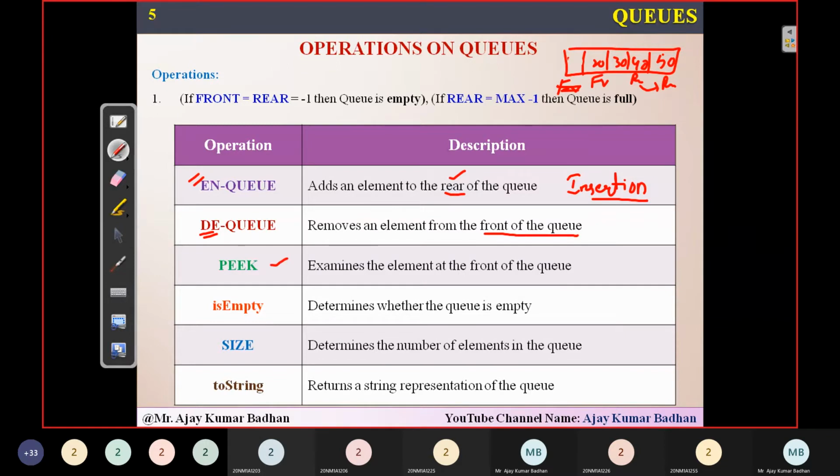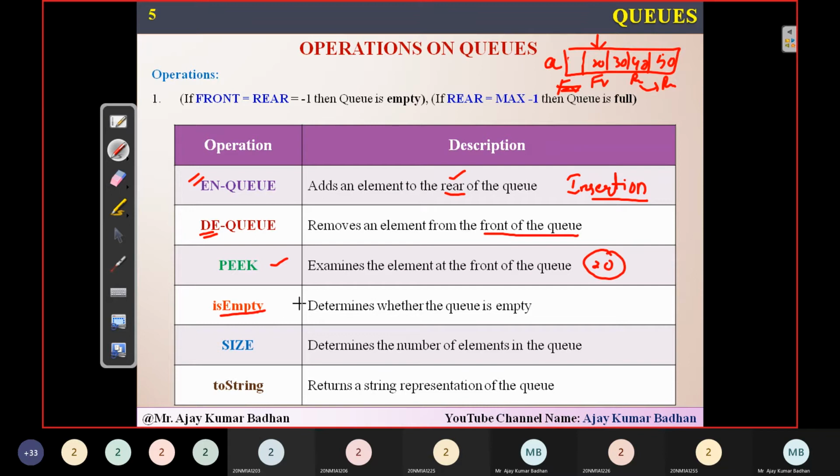After that, peek. I think you people already know about peek. We already discussed stacks a lot of time. So peek is used to represent the topmost element. If you consider this array, what is the topmost element present here right now? 20. So that 20 will be returned here. So examine the element at the front. Front is pointing right now to which element? 20. So it will display the element 20 here.